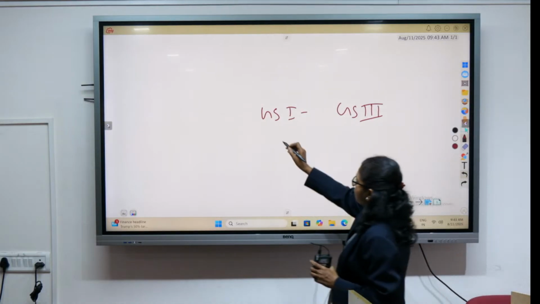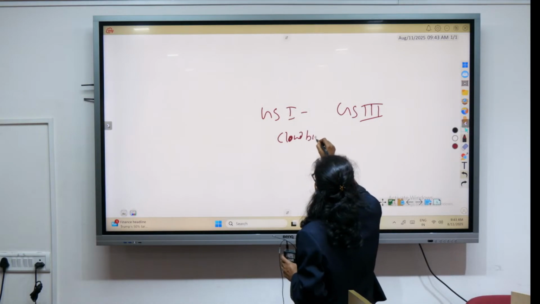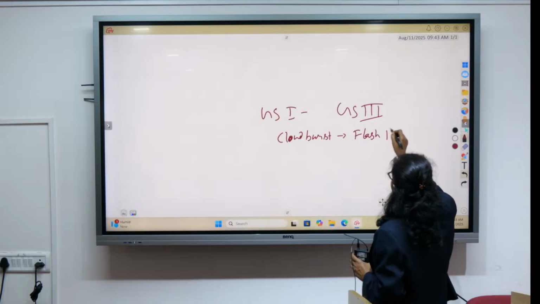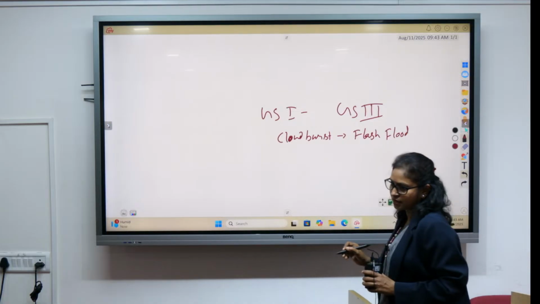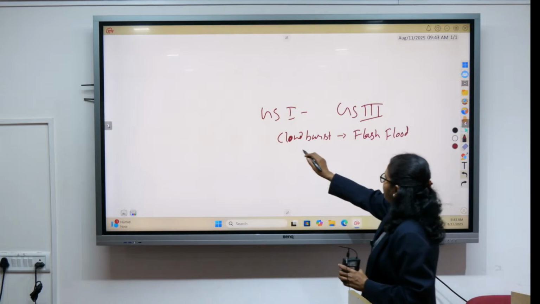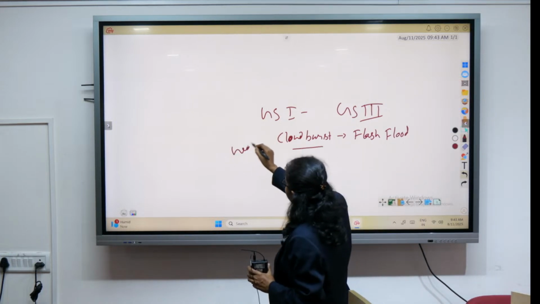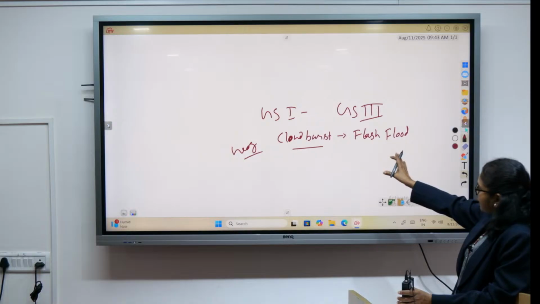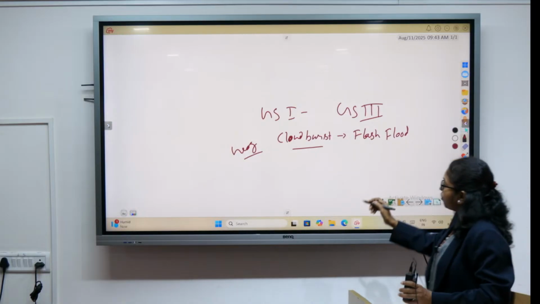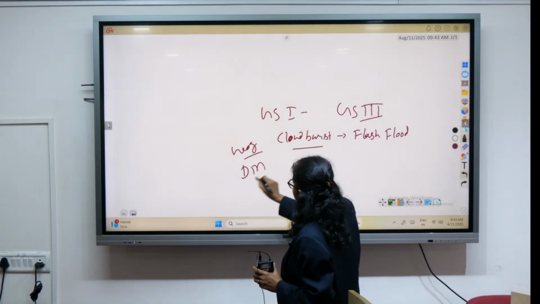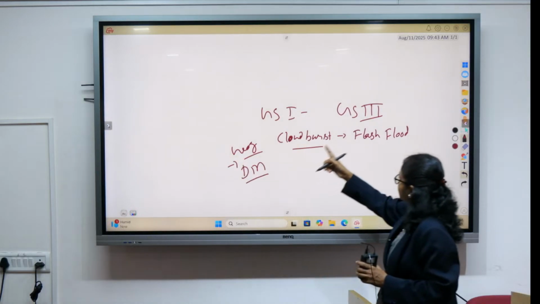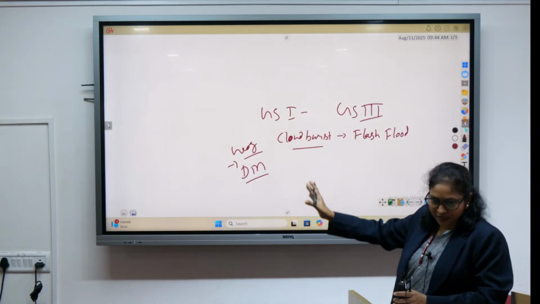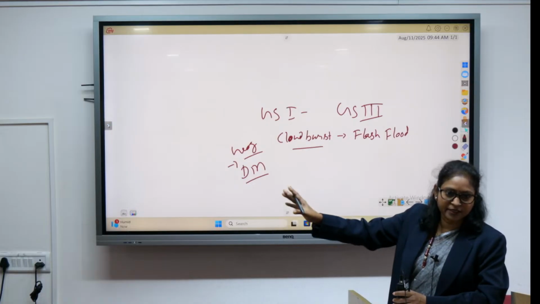So the issues of cloud burst, very recently, cloud burst and flash flood. We have seen in Uttarkashi in Uttarakhand, right? So this could be in your geography, they can ask in geography related to the concept of cloud burst. They can also ask related to flash flood. So it relates with your geography and also with your disaster management. So what is cloud burst? What is flash flood? How does it impact the environment? What disaster does it cause and how can it be managed?